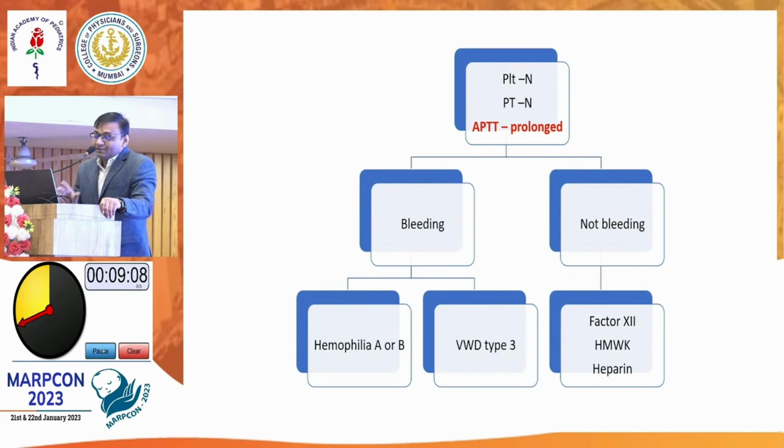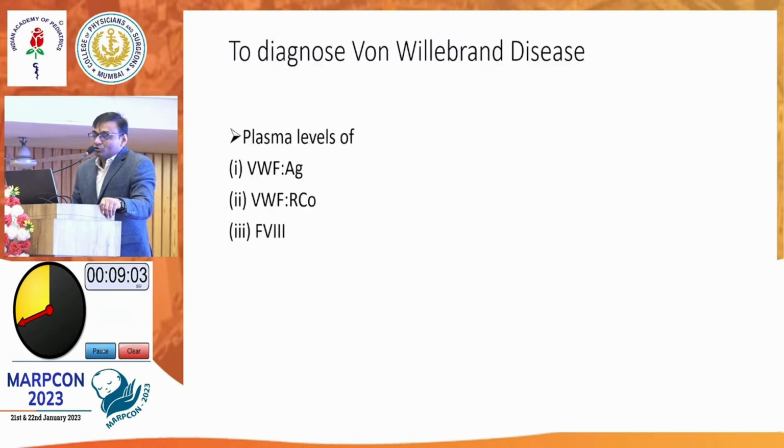But if you have bleeding, then you have hemophilia and von Willebrand factor into the picture. So to diagnose von Willebrand disease, you have to do antigen level, factor activity level, and factor 8 level is also important. Why is factor 8 level important in VWF? Anyone? Why do we do factor 8 in the workup of von Willebrand disease, why waste the patient's money?